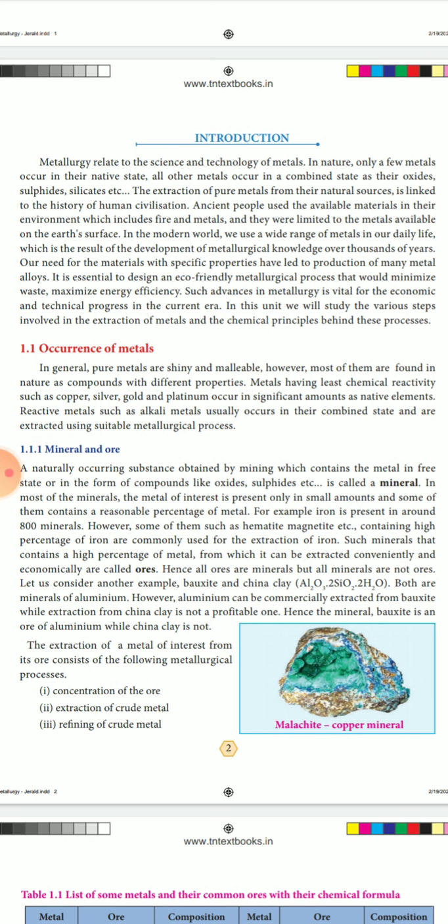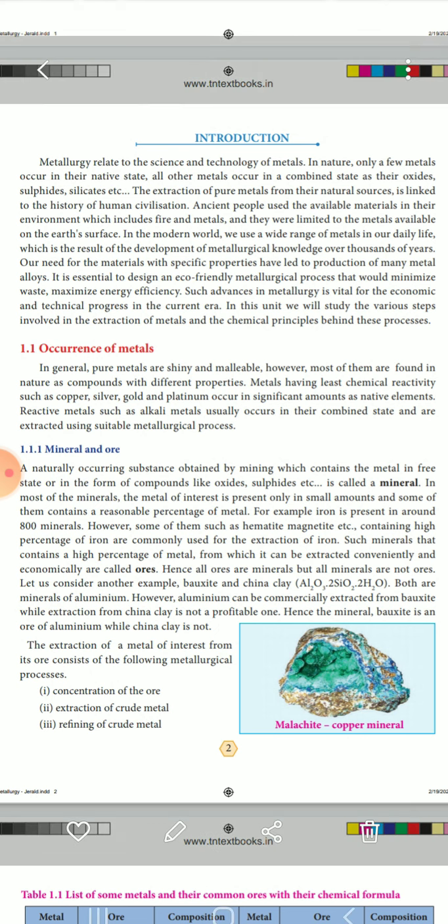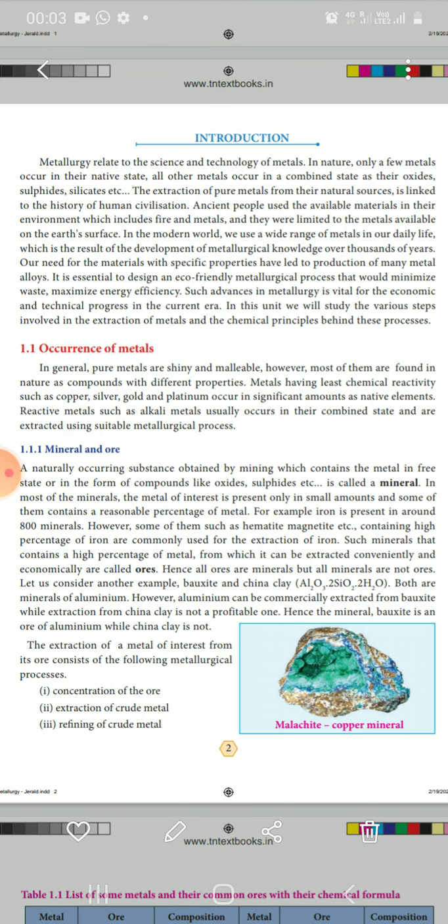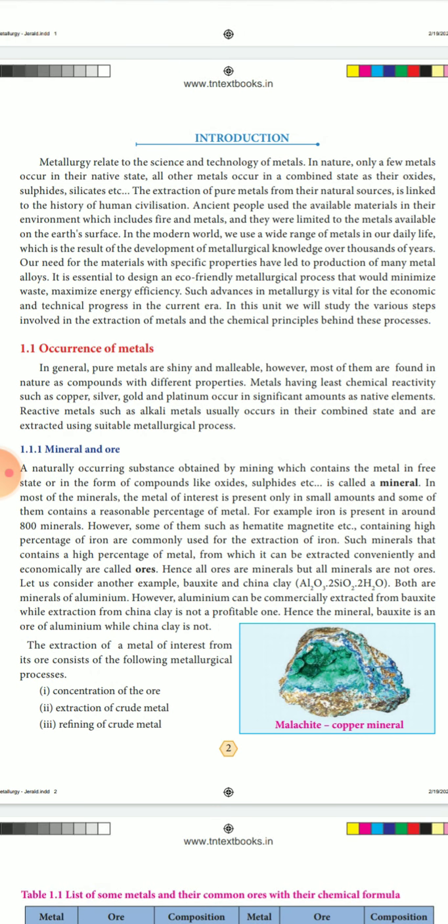Extraction means purification. Hence all ores are minerals, but all minerals are not ores, because minerals contain less amount of metals.